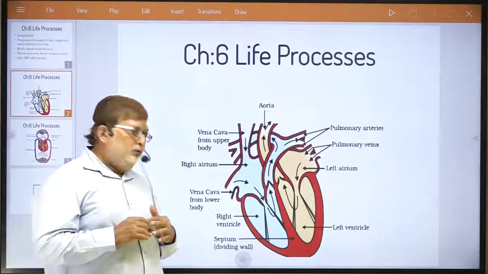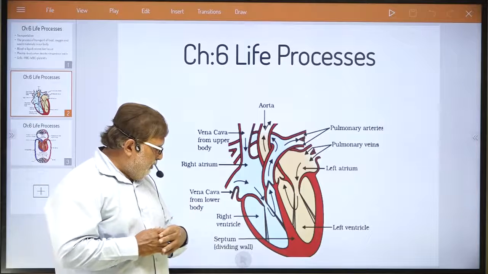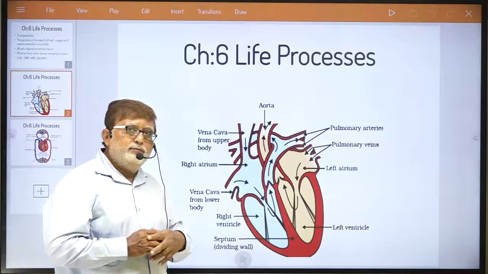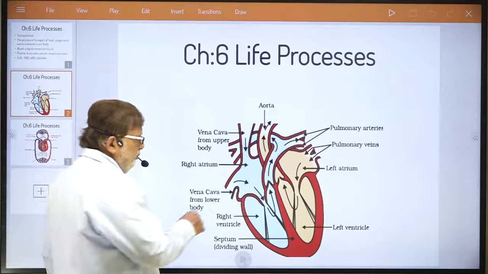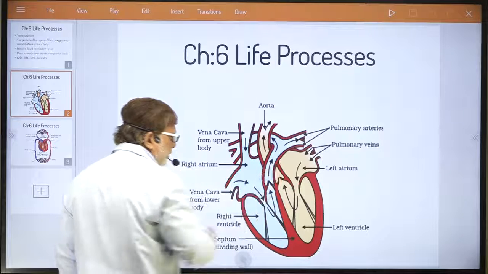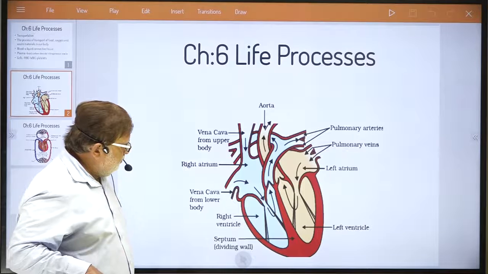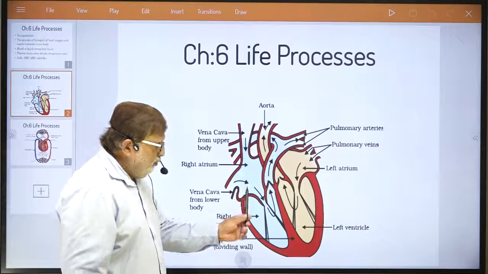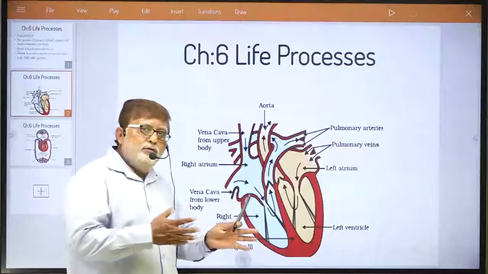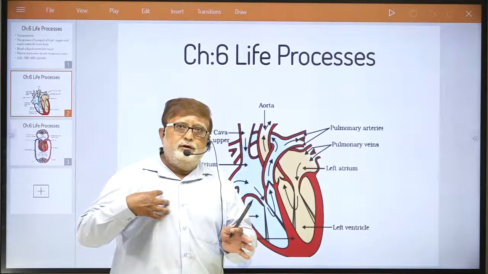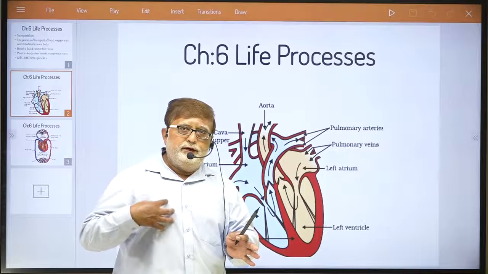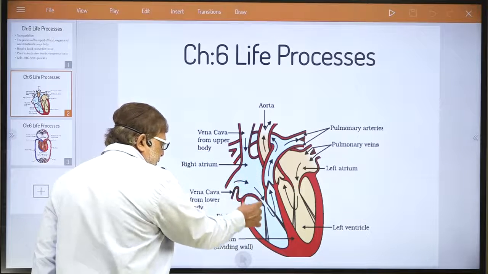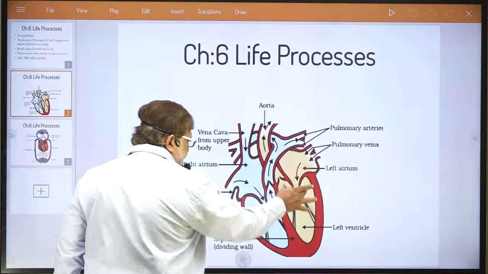As you all know, our human heart is divided into four chambers. The upper two chambers are called atria. I am showing it here. These are the atria, dear student. You are watching from this way, so this becomes the right part. This is the right heart, and this is the left heart.